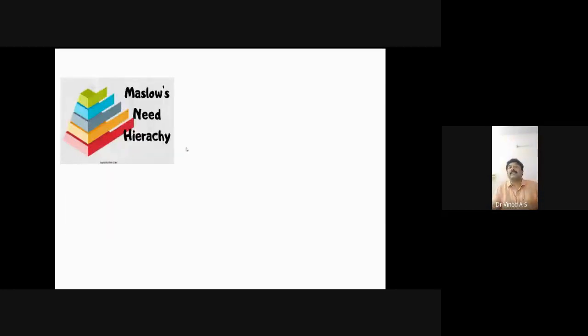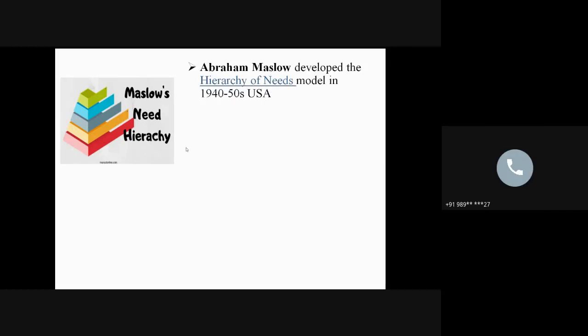Then let us move to the theory part, Maslow's need hierarchy theory. This is one of the theories by Abraham Maslow, and the theory was introduced in the 1940s to 50s time period in the USA. At that time he was working in that school. The hierarchy theory was developed as a hierarchy model in the 1940s and 1950s in the USA.